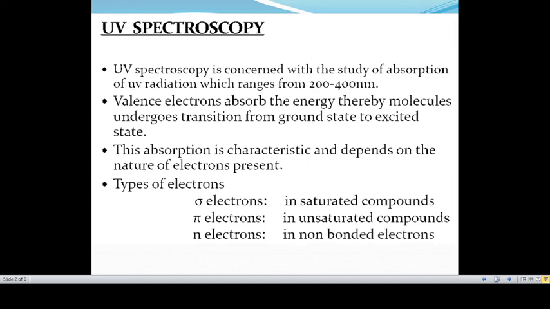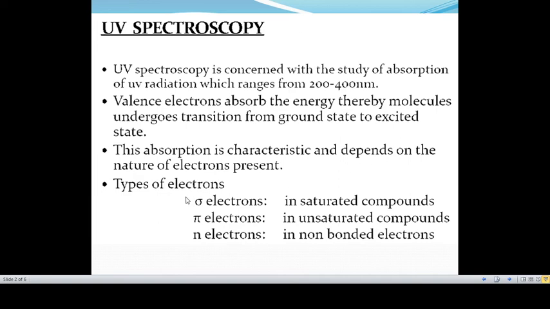In UV spectroscopy, we study absorption of UV radiations. Wavelength ranges from 200 to 400 nanometer. When the molecule absorbs ultraviolet or visible light, its electrons get promoted from the ground state to the higher energy state. This absorption is characteristic and depends on the nature of electrons present.